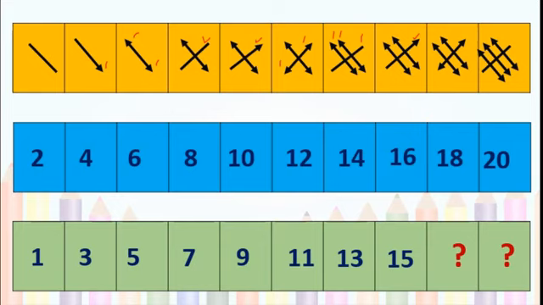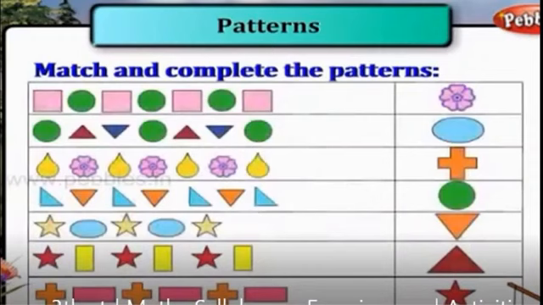Yes, students, you are right again. The difference of 2 numbers. Correct? So if we add 2 to 15, then we will get 17. Then if we add 2 to 17, then we will get 19. Yes, very good. This is a pattern. Now students, match and complete the patterns. See the first pattern and you have to match it with that answer.